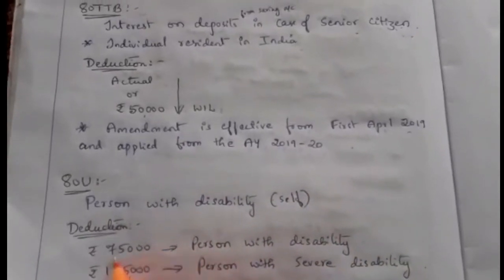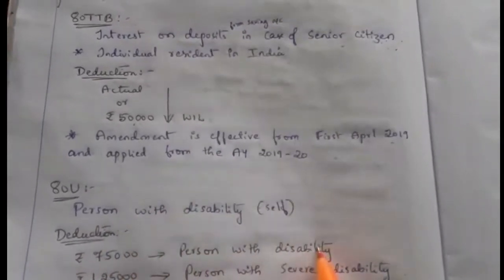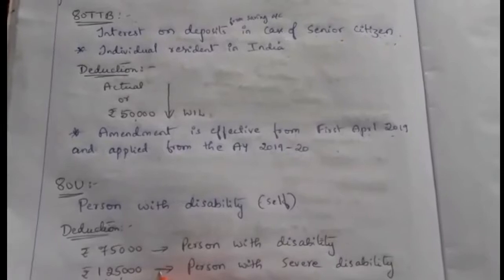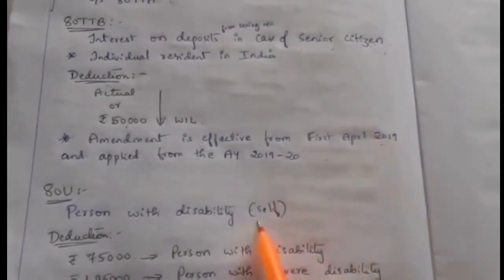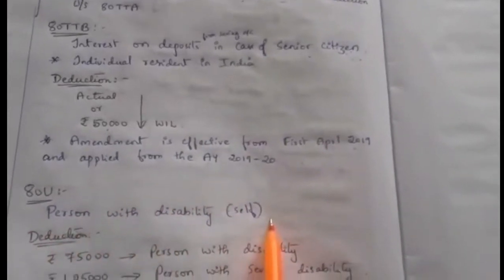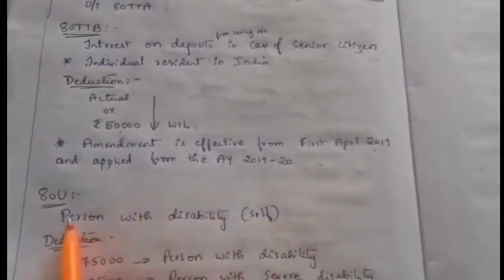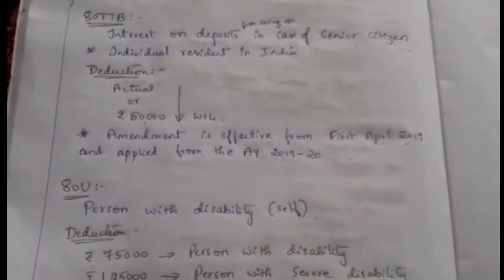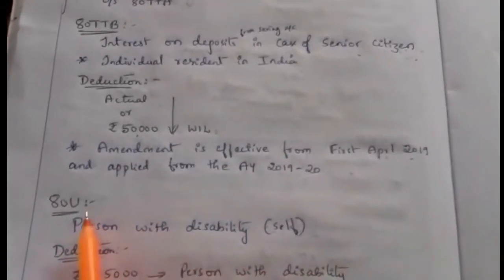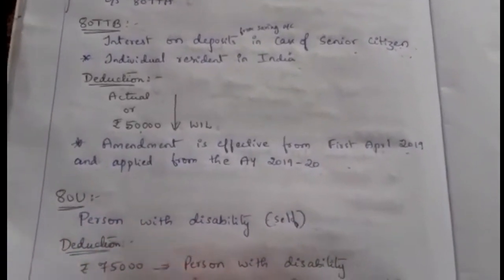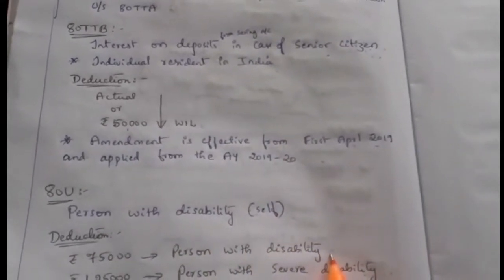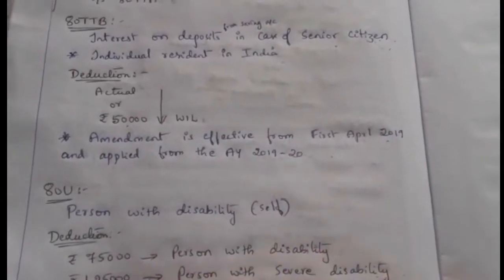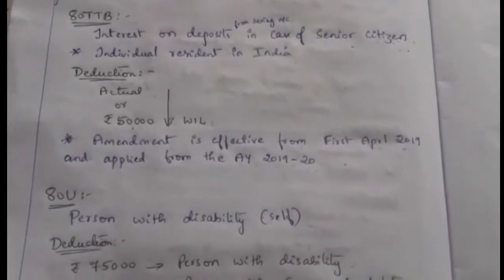The deduction is 75,000 for a person with disability and 1,25,000 for a person with severe disability. For the individual, for self, if they are a disabled person, even in a blindness case, they can claim deduction under section 80U. So this is a fixed amount: 75,000 for a person with disability and 1,25,000 if it is a severe disability.